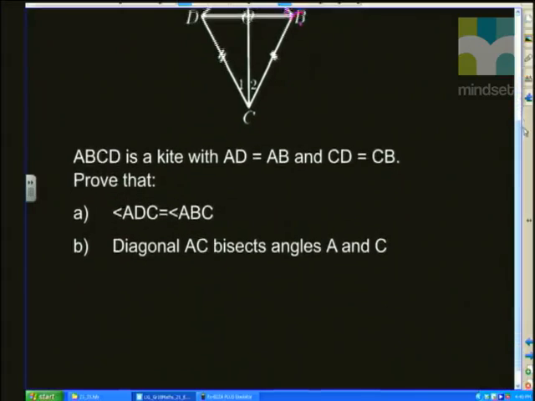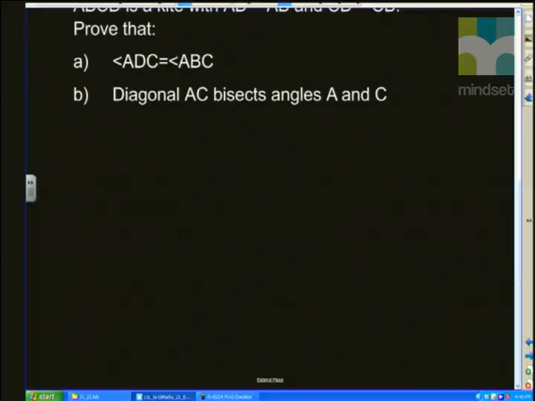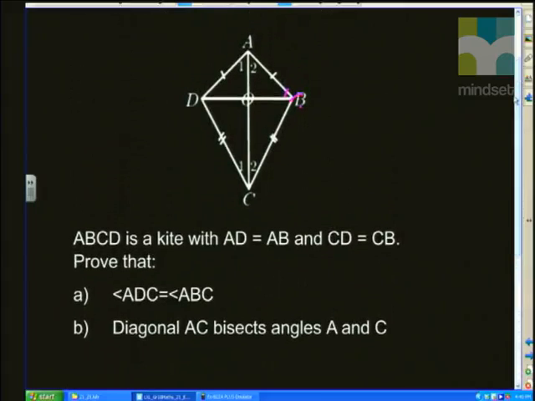All right, so let's get straight into it, proving that ADC, the opposite angles there, are equal, ADC and ABC. Let's have a look at our diagram. You've got triangle ADC, and I know you all can see that on your screen, and you've got triangle ABC. I'm going to prove that those two triangles are congruent. With the amount of information that we've got here, that's usually the simplest way to prove that those angles are equal, because you have quite a lot of information about the sides of those triangles.